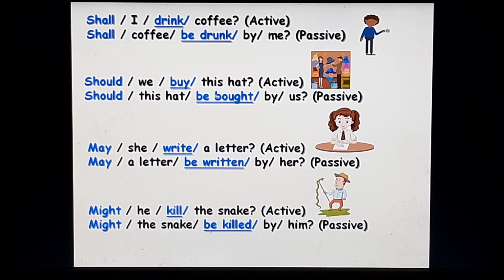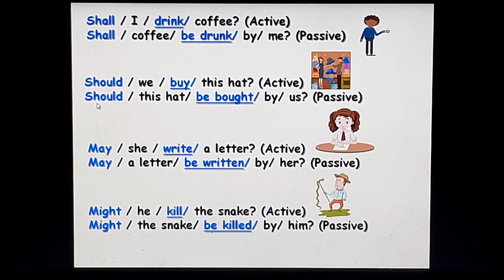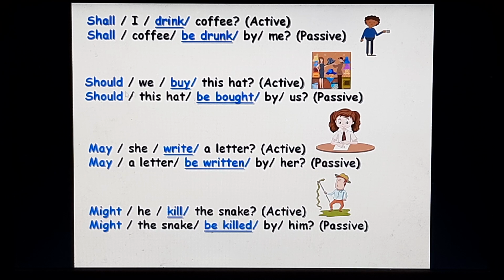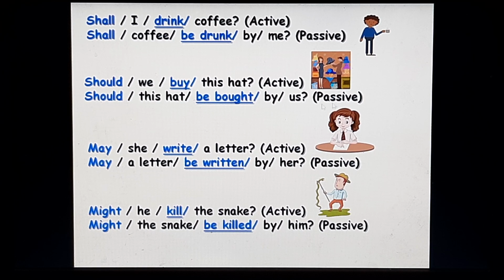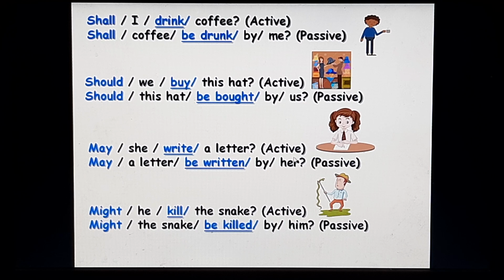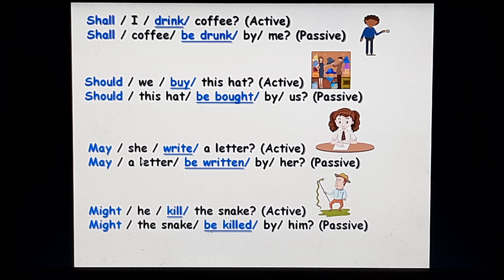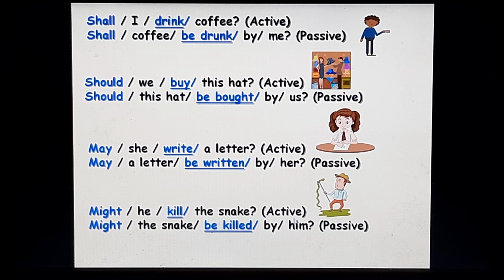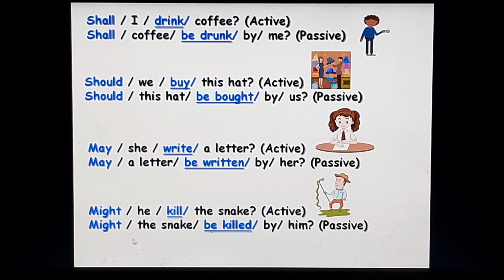Next example, should we buy this hat? Active. In the passive, should this hat be, past participle is bought, by we will change into us. Should this hat be bought by us is passive. May she write a letter? Active voice. May a letter be written by she will change into her, that is passive. Might he kill the snake? Active voice. Might the snake be killed by he will change into him is your passive voice.